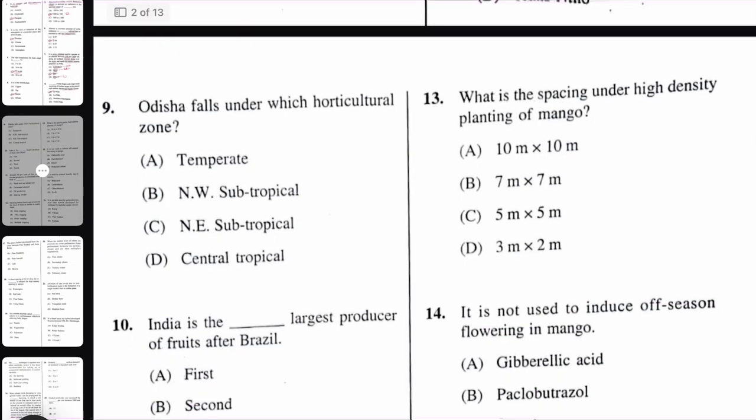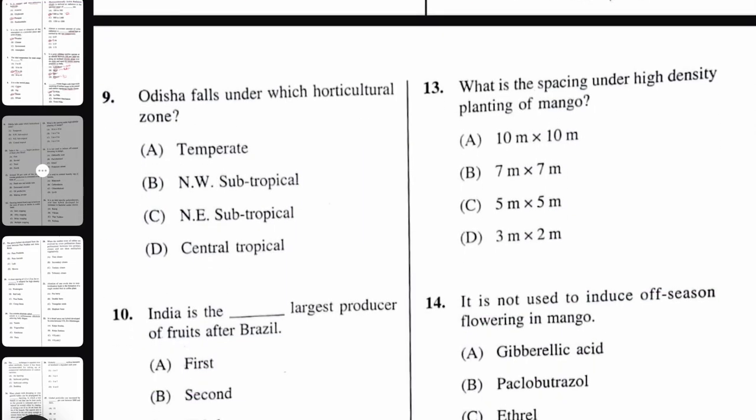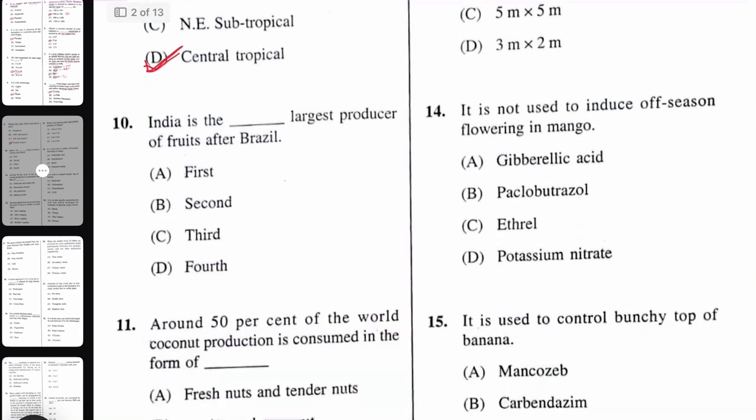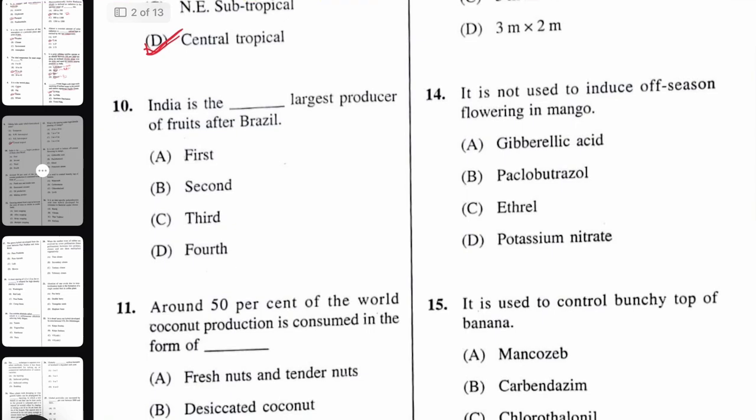Odisha falls under which horticultural zone? There are several horticultural zones present, among which Odisha falls in the central tropical zone. Next question. India is the dash largest producer of fruits after Brazil. So basically the question is, what is the rank of India in terms of fruit production? The right answer is second.